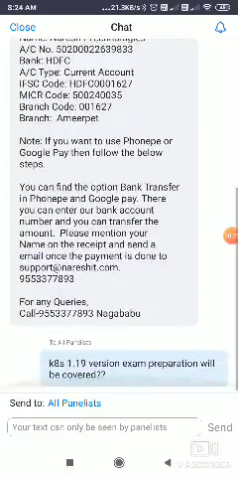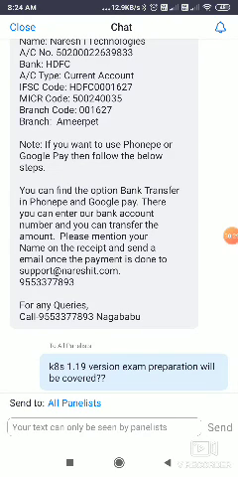Kubernetes 1.19 version exam preparation will be covered. Yes, Samir, I use Kubernetes 1.19 only. The course is mainly focused on exam content only, don't worry. Course duration will be 35 to 40 hours, Divyanshu. It includes 12 to 15 hours of Docker and 20 to 25 hours of Kubernetes.